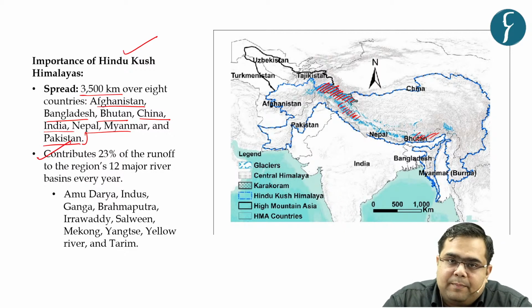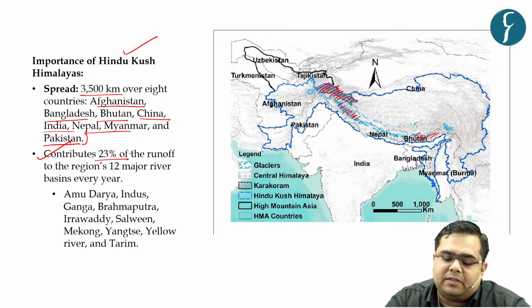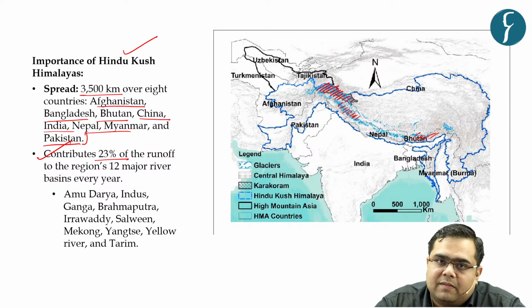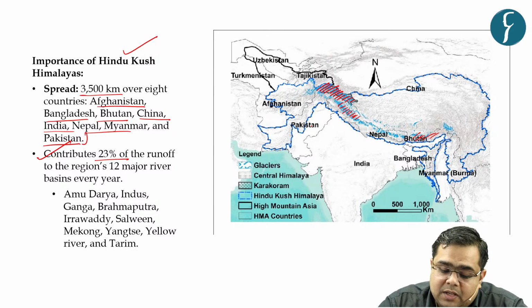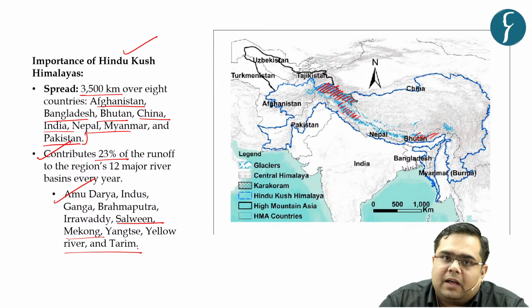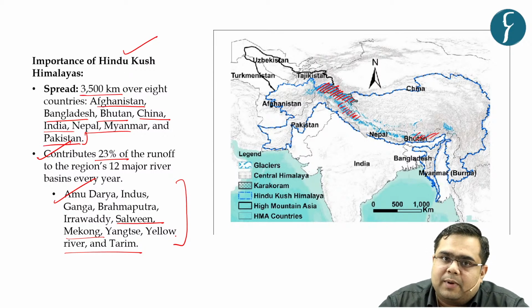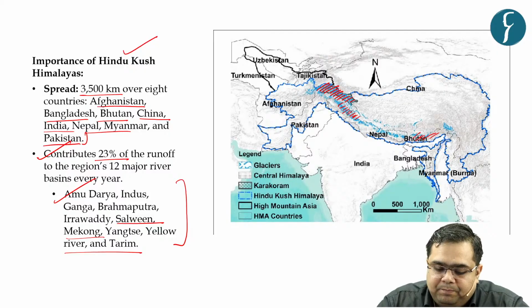Now the important significance is that these are the contributors to 23% of the runoff of 12 major rivers. The runoff comes from the Hindu Kush mountains. The 12 major rivers of this region are first Amu, then Indus, Ganga, Brahmaputra, Irrawaddy, Salween, Mekong, Yangtze, Yellow River and Tarim. Please go and see the maps and locate all these rivers in this particular region, right?